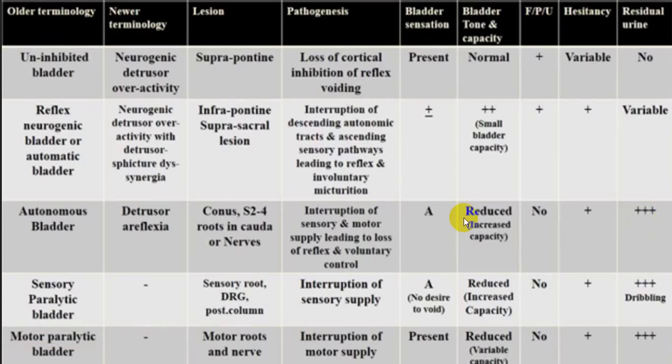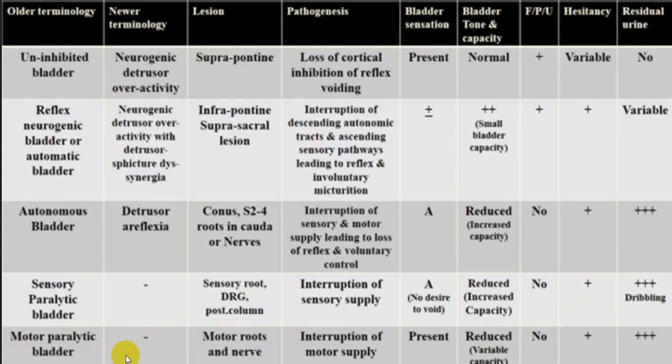In case of a pure sensory damage, if there is damage to the posterior column or damage to the sensory nerve root, then it will give rise to what we call a typical sensory paralytic bladder, where there will be painless retention, there will be increased capacity, there will be no full evacuation of the bladder and no voluntary control, and hesitancy symptoms will be present.